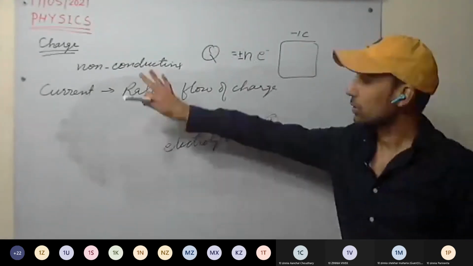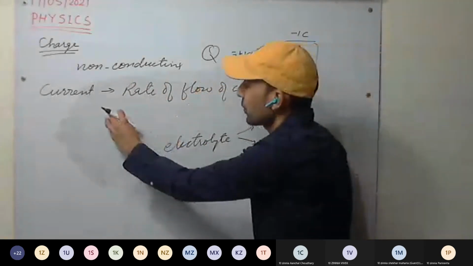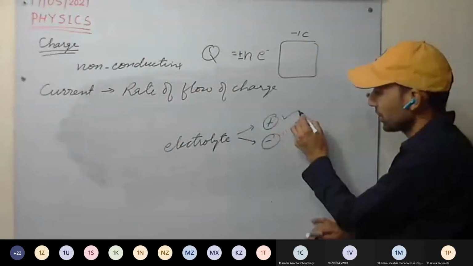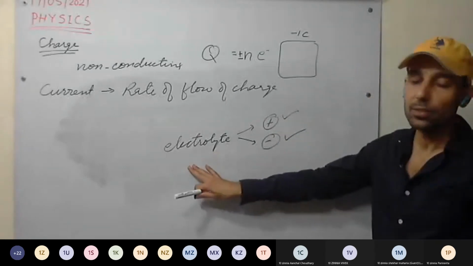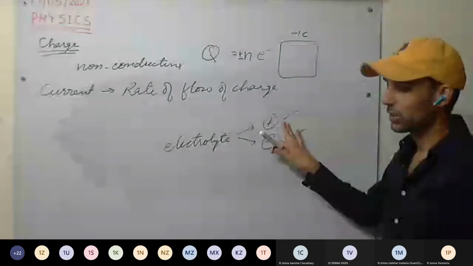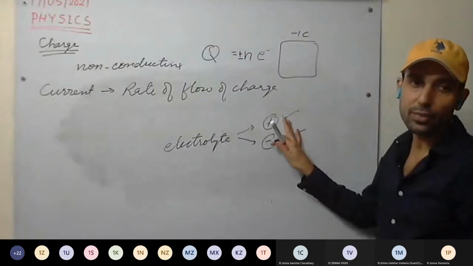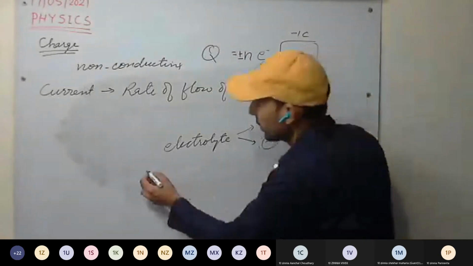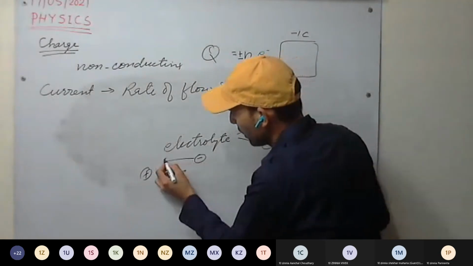In conductors, we have discussed only the flow of electrons. Positive ions are fixed. In electrolyte, the flow of current is constituted of positive ions as well as negative ions.